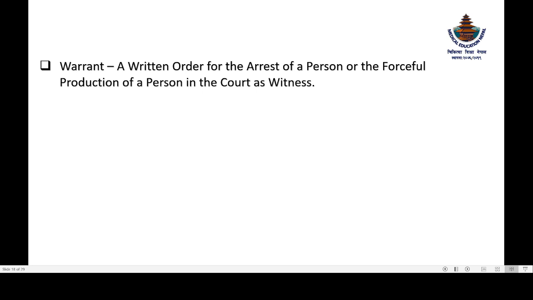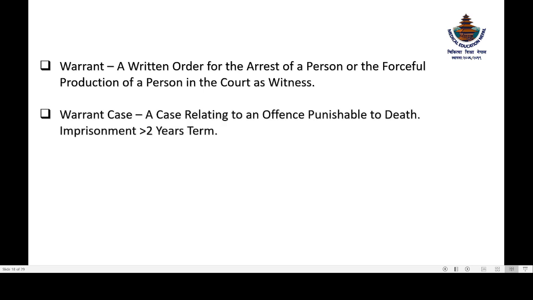Now, what is a warrant? It is a written order for the arrest of a person or the forceful production of a person in the court as a witness. Now, a warrant case is a case that is relating to an offense which is punishable by death or imprisonment for a term greater than 2 years.